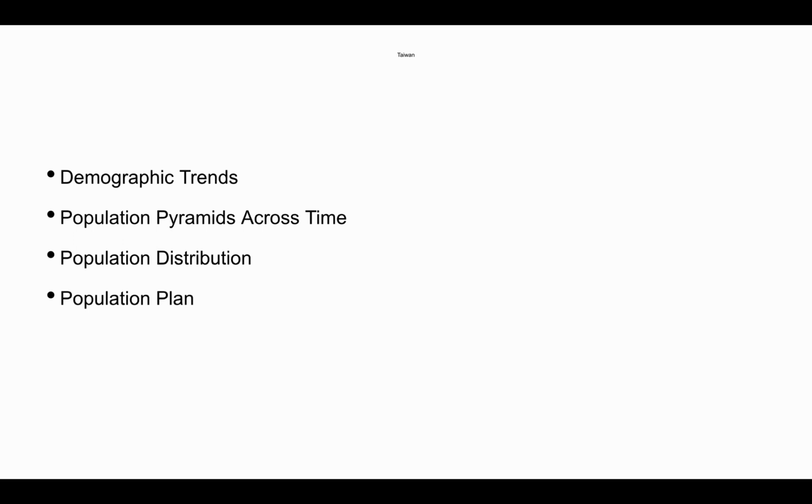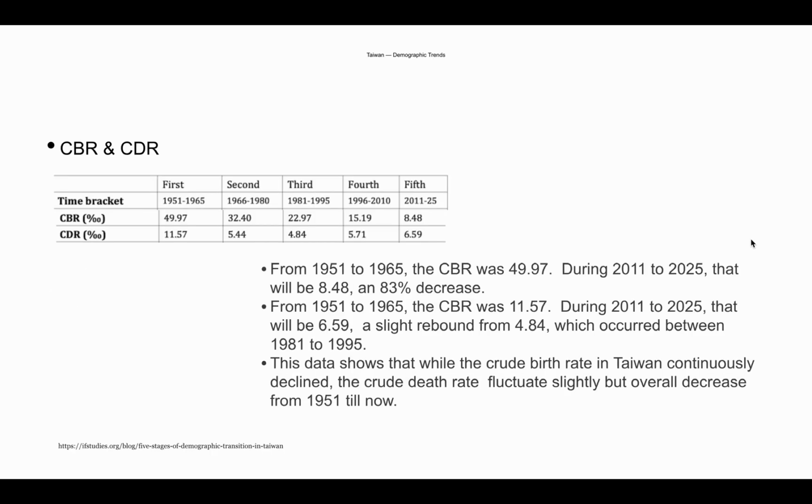So first, let's have a look at the demographic condition in Taiwan. The first indicator is the CBR. As we can see from the slide, the crude birth rate of Taiwan has shown a fast decrease since 1951. Afterwards, it became a steadily decreasing trend. For the CDR, it presents a steady decreasing trend and then slightly rebounds. But overall, compared with the CBR, CDR is steadier.